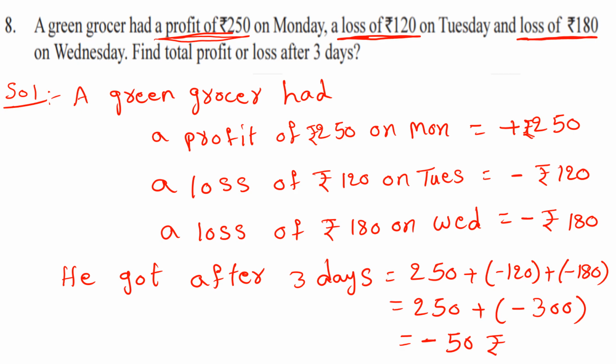So he got a loss, right? The total he got a loss here. Okay, he got a loss of 50 rupees, right? So this is the answer. Okay, children.